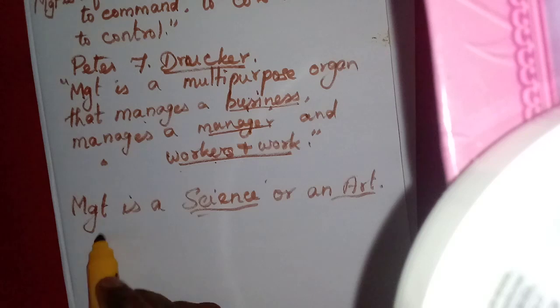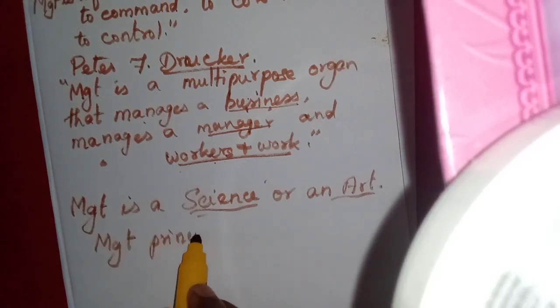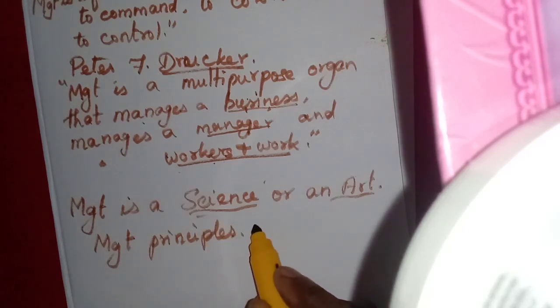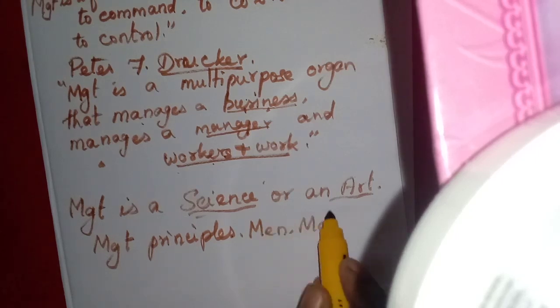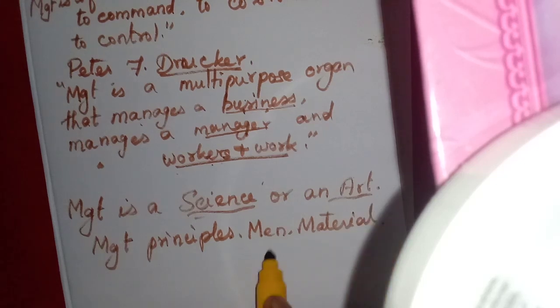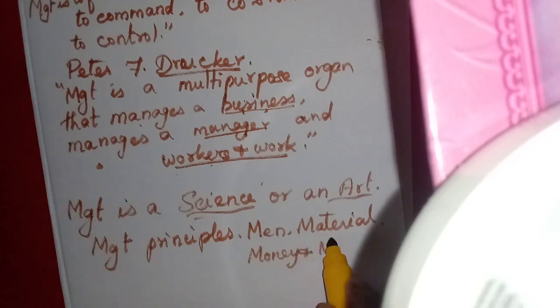But here management is also having some principles. What are the principles? We can say the 4 M's: men, material, money, and machines.